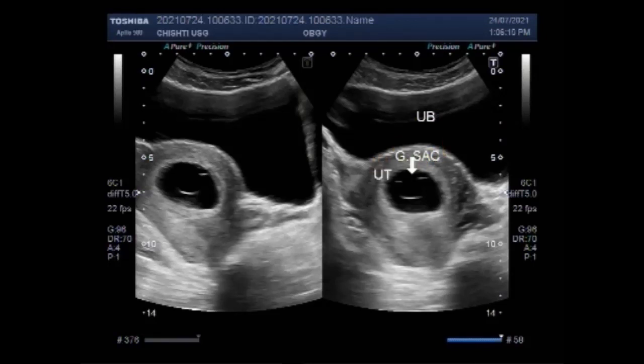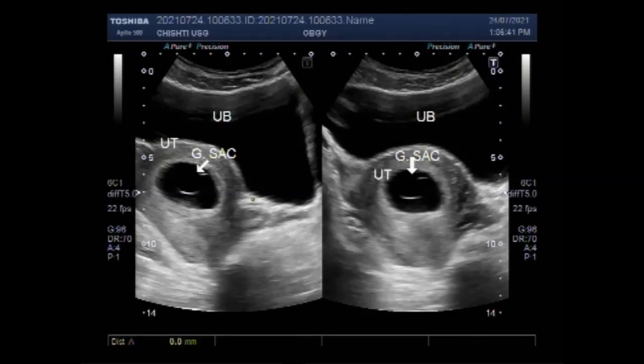The fetal pole is usually identified at 6.5 weeks with transabdominal ultrasound imaging and at 6 weeks with transvaginal ultrasound imaging, although it may not be seen until 9 weeks. In some cases, when the fetal pole measures 7 millimeter or more, a fetal heartbeat should be detected. But in this case, as you can see, there is no fetal pole visible.